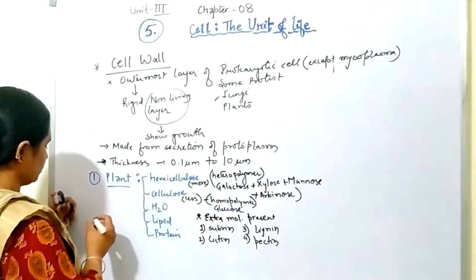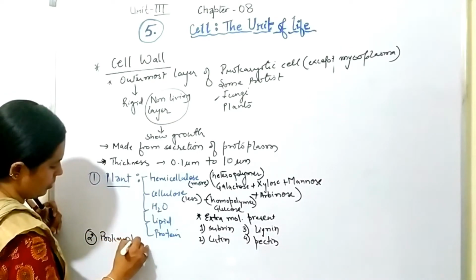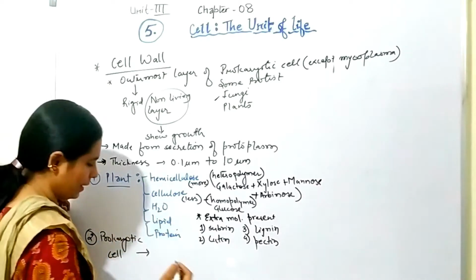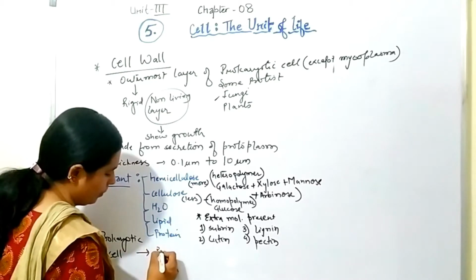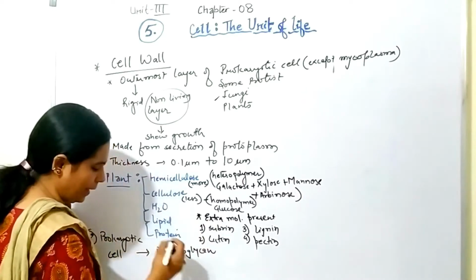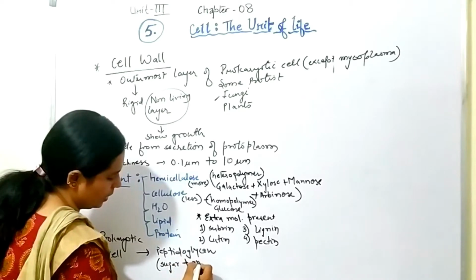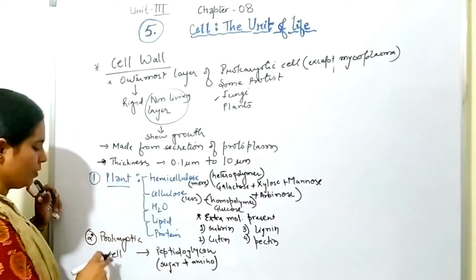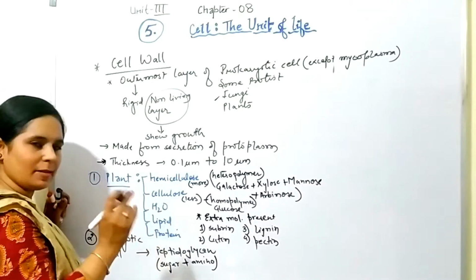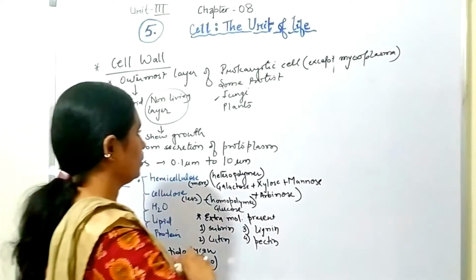Next is prokaryotic cell. In prokaryotic cell, you will find only one chemical, that is peptidoglycan. पेप्टिडोग्लाइकन का मतलब it is the combination of sugar and amino acid. Fine. So you will find this component in the cell wall of prokaryotes, except the mycoplasma as it is not having any cell wall.